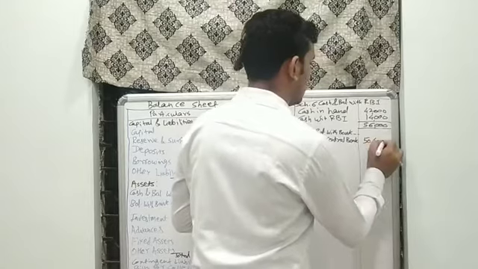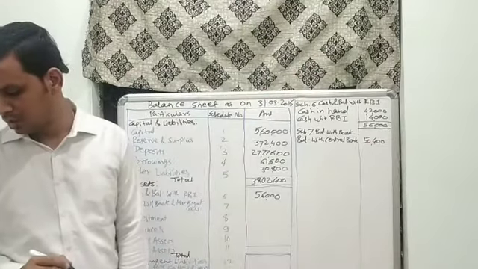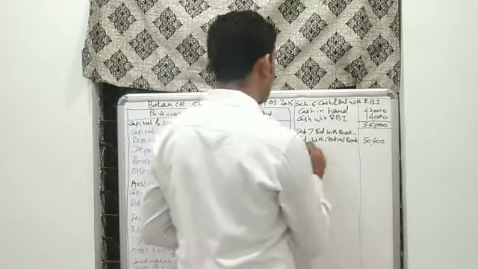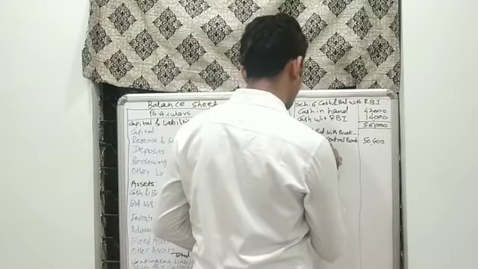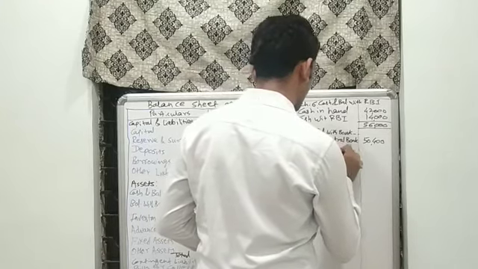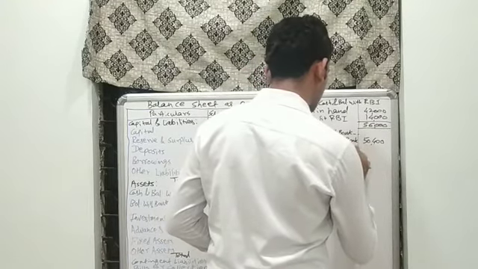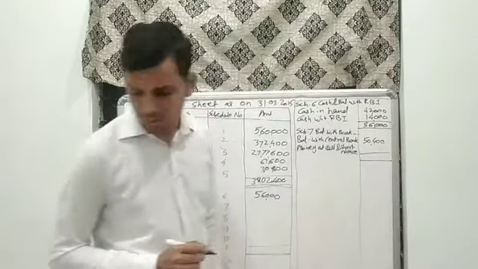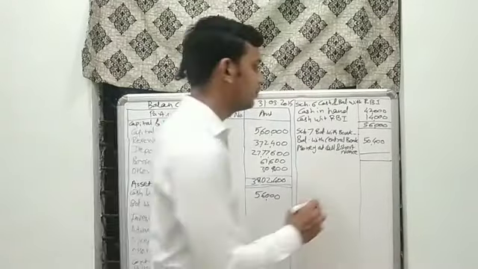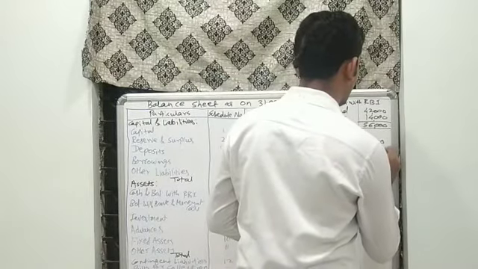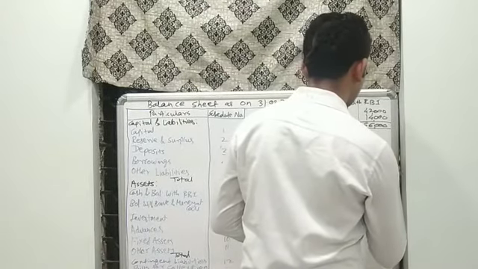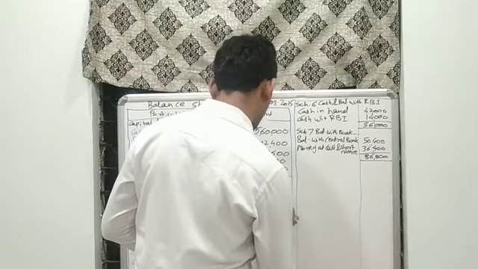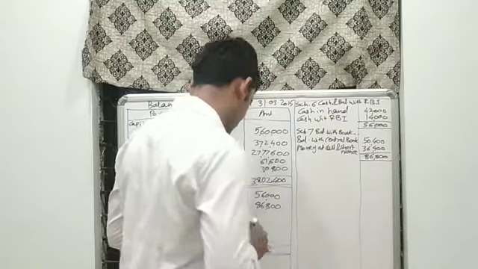Another thing given is the money at call and short notice, which is also provided in the question, amounted to rupees 36,400. The total is 86,800. We have to transfer the total to the balance sheet.